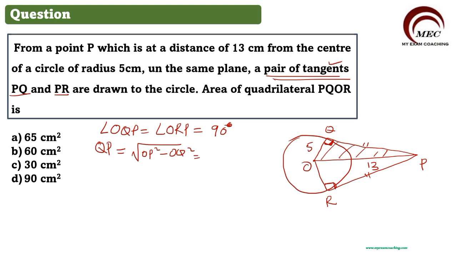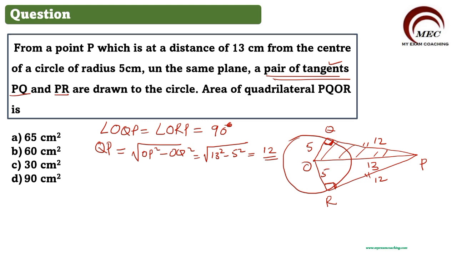So OP square is what? 13 square minus 5 square. So here it will be 169 minus 25, 144. Root of 144 will be 12. So you got QP is equal to 12. So this side also will be 12 only. Same way, this is 5, this is 13. So this is also 12 centimeter.